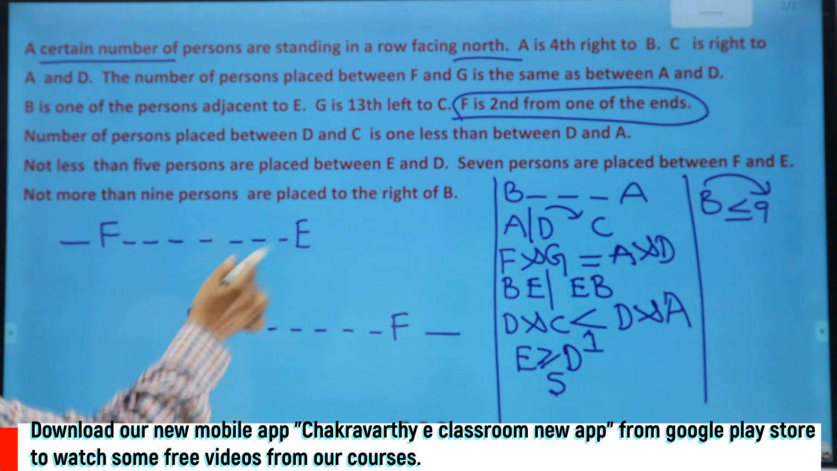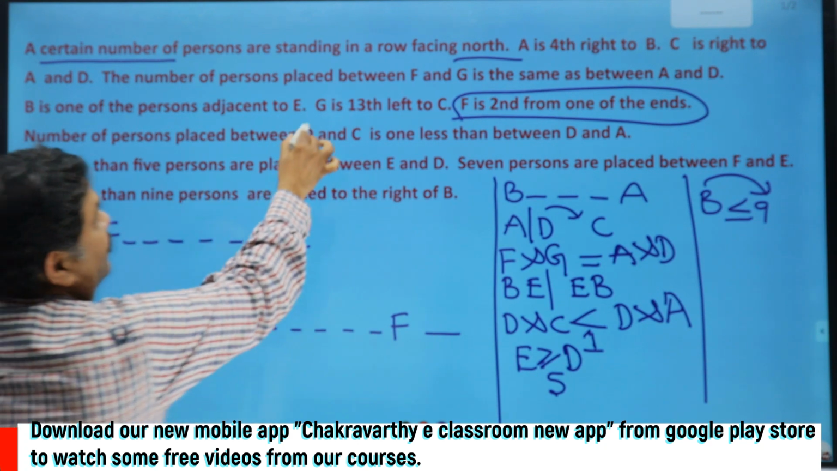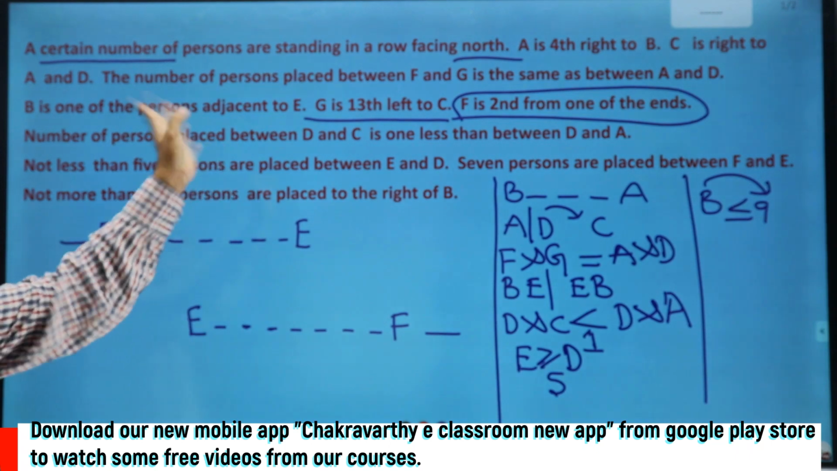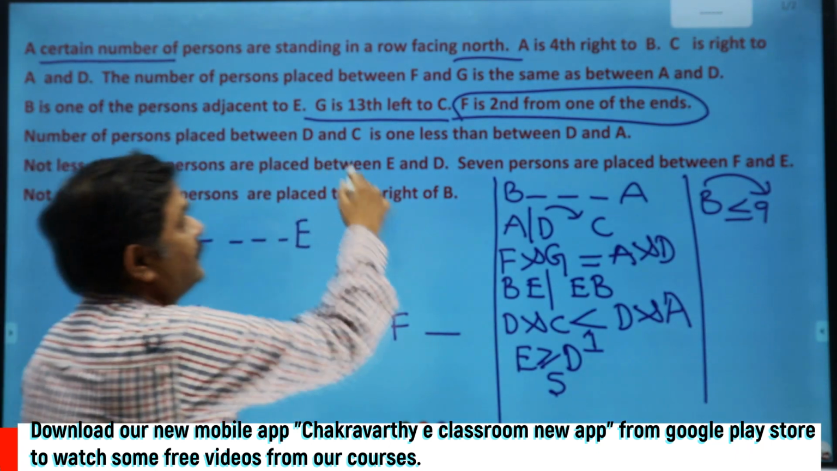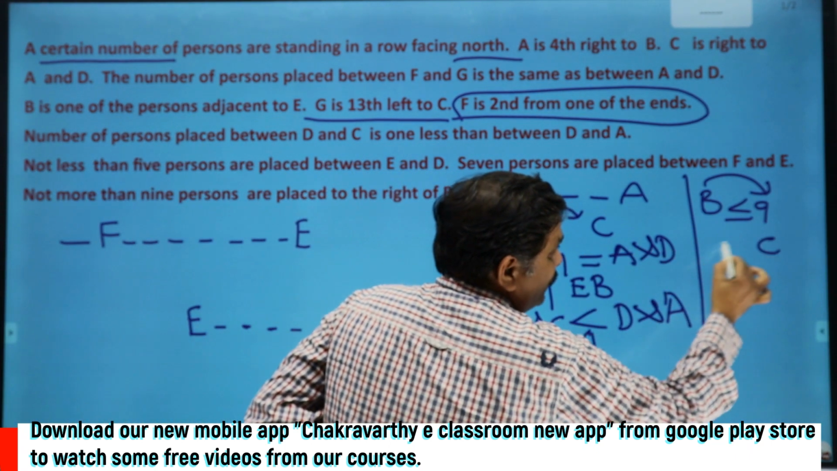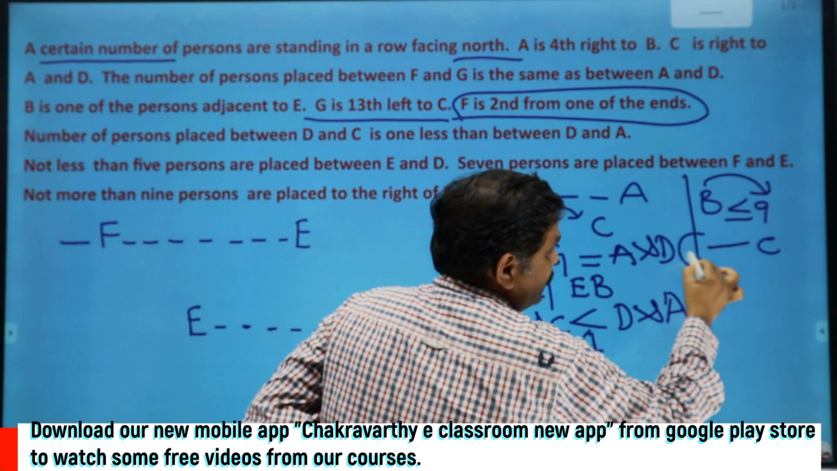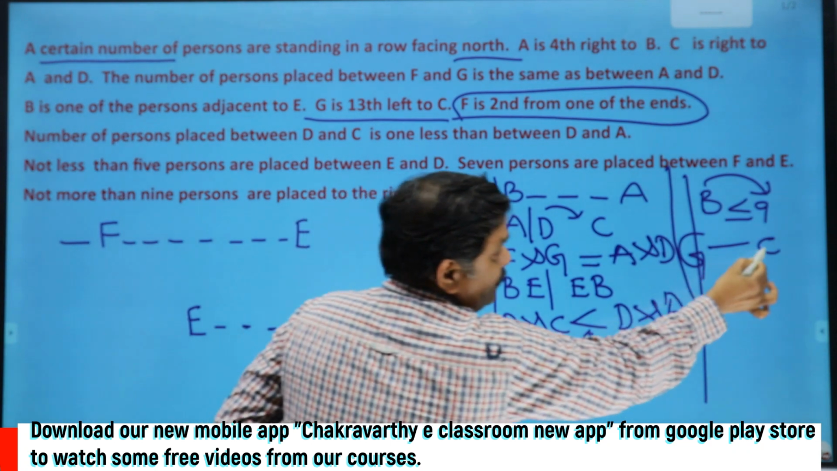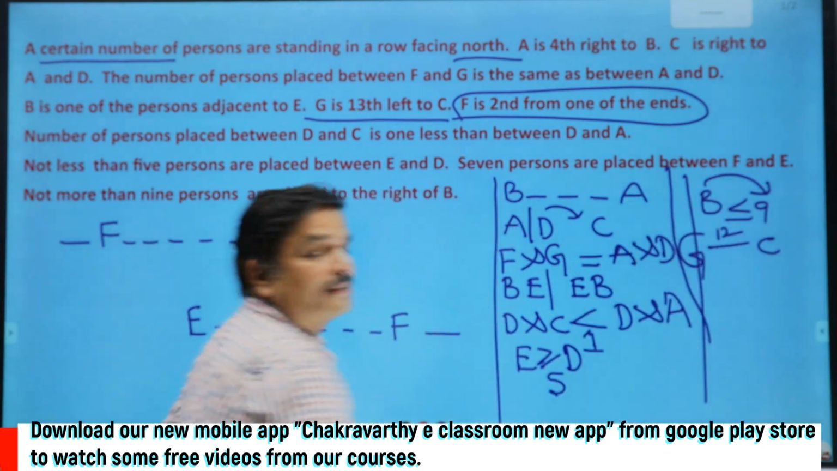One information is missing. I think I have not read this one. I'm sorry, I have not read it. So this says G is 13th to the left of C. So suppose this is C. G should be 13th to the left of C. This one, this is G. 13th to the left, so that means between these two, 12 persons are there.